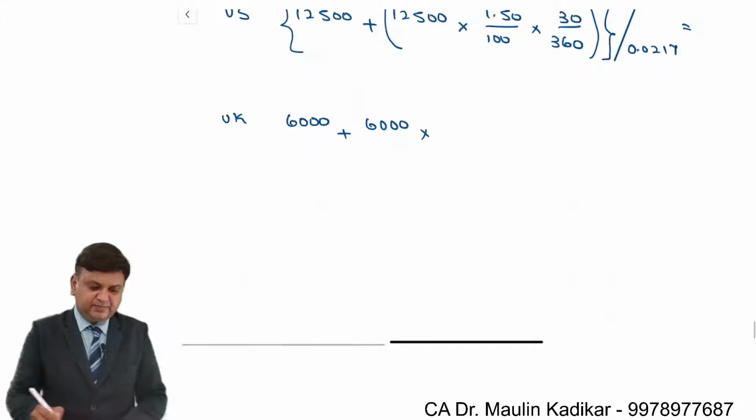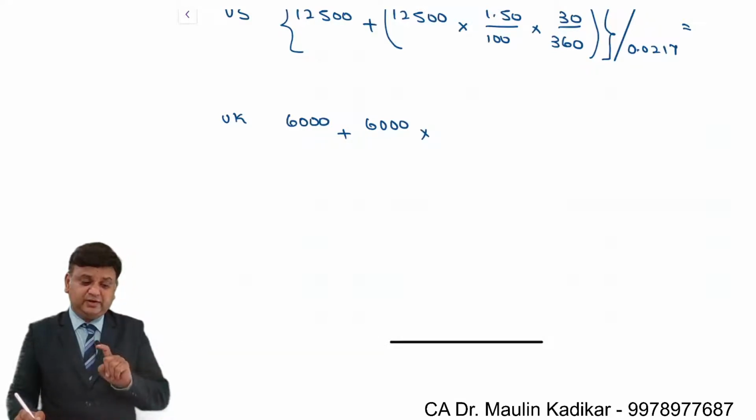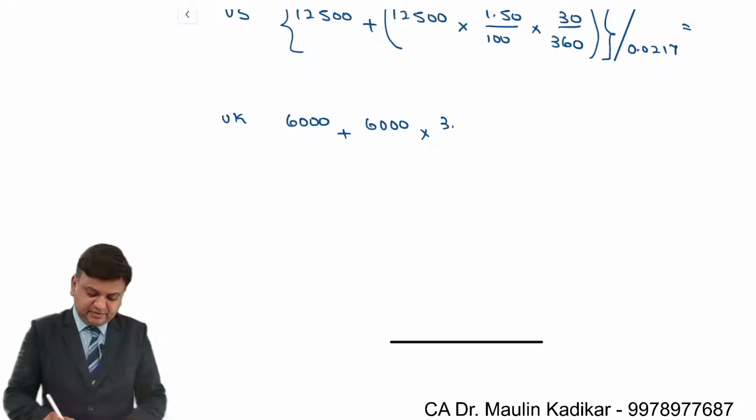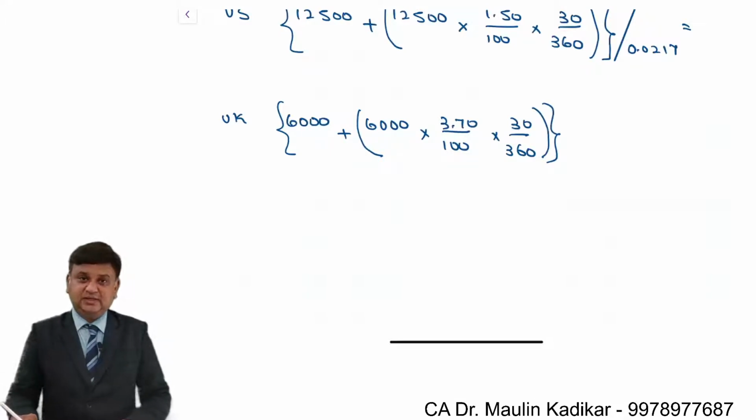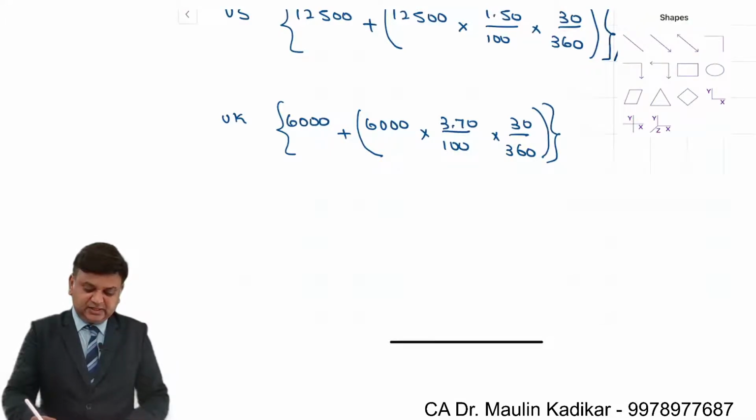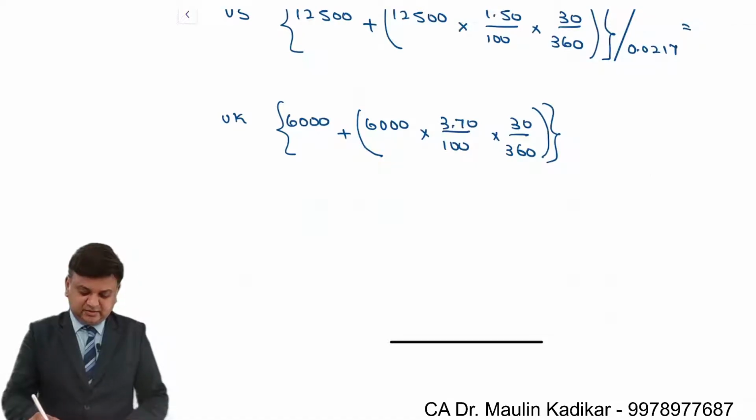When you invest in the pound currency, again you will get the lower rate of interest, that is 3.70%. You will get interest for 30 days. Whatever the amount that you get over there in pound currency, again that will be converted into rupee currency. And for that we will use the forward exchange rate. What is the forward exchange rate in that case? For pound per rupee, 30 days forward exchange rate is 0.015.